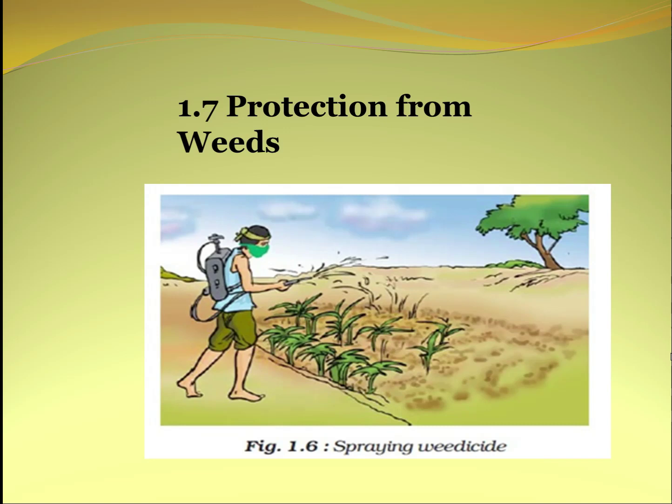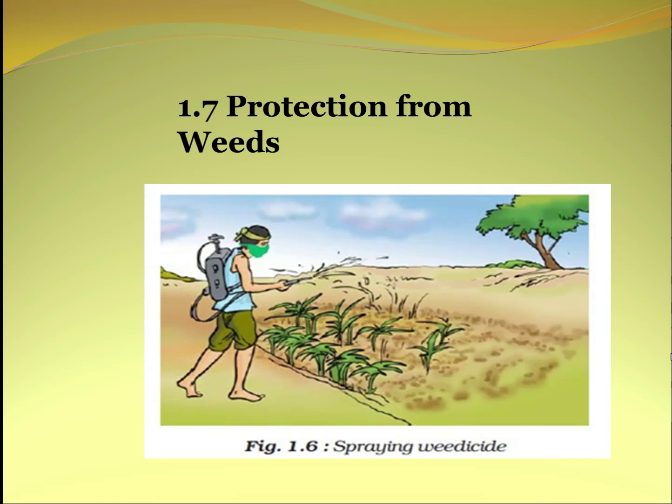Under mechanical methods, we can uproot the weeds by ploughing, by burning and flooding. Under cultural methods, we can make the proper bed preparation, the timely sowing of crops, intercropping and crop rotations. Under chemical methods, we can use the weed killers like the herbicides and the weedicides. Some examples are 2,4-D, that means 2,4-dichlorophenoxyacetic acid. Another one is atrazine.